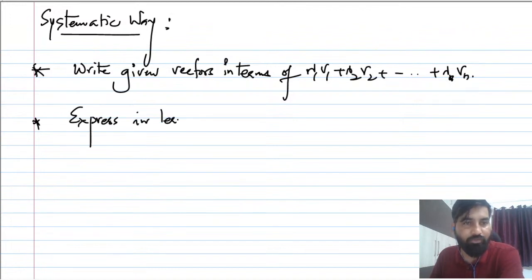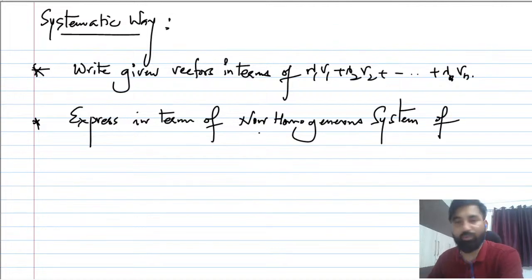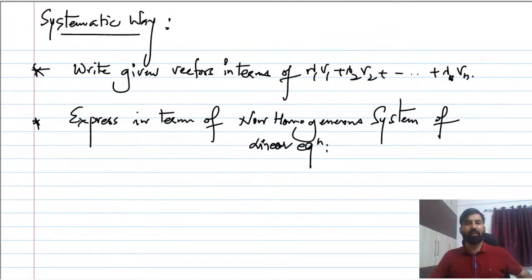Express in terms of a non-homogeneous system of linear equations. What is the meaning of this? You have to write it in Ax = b format. Then the next step will be to write the augmented matrix.